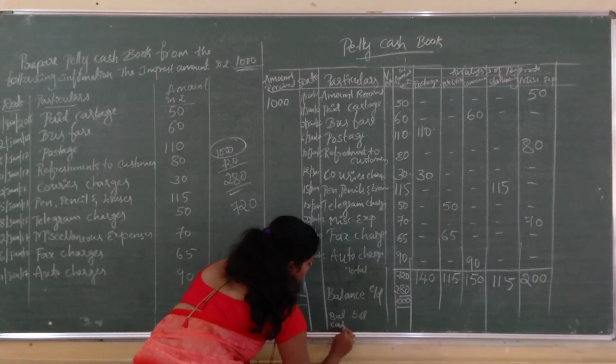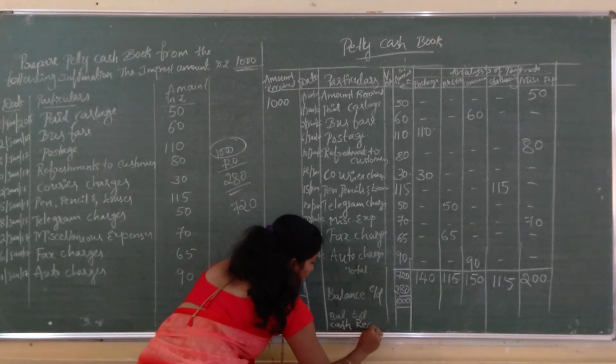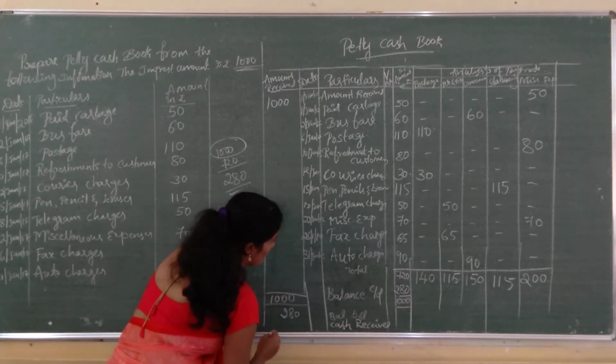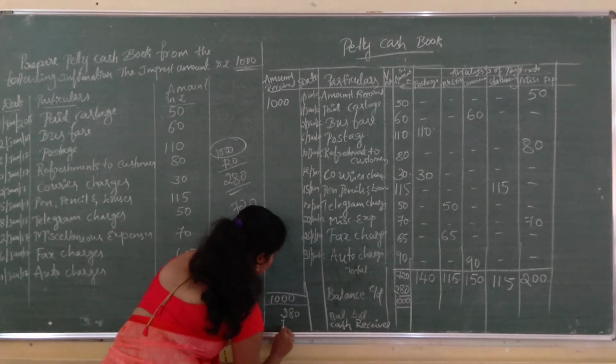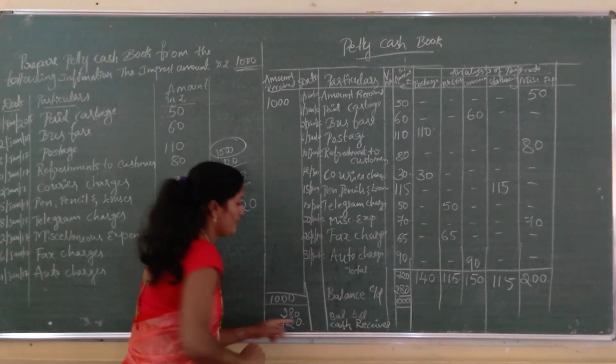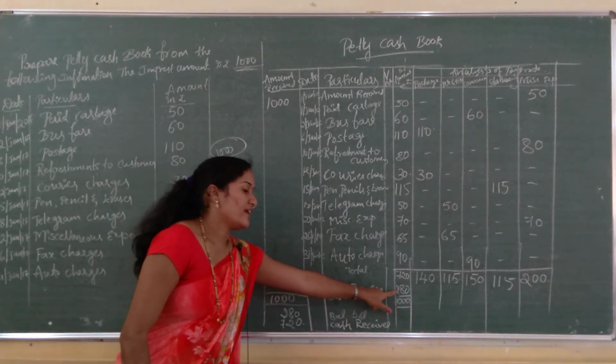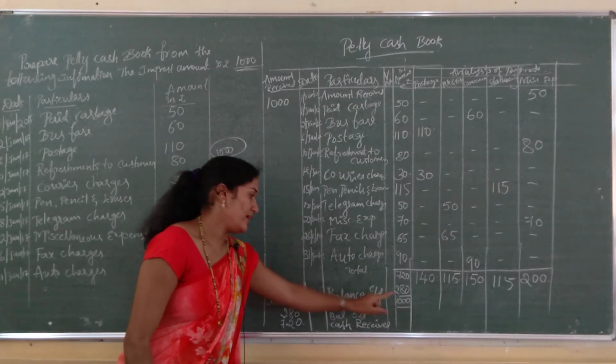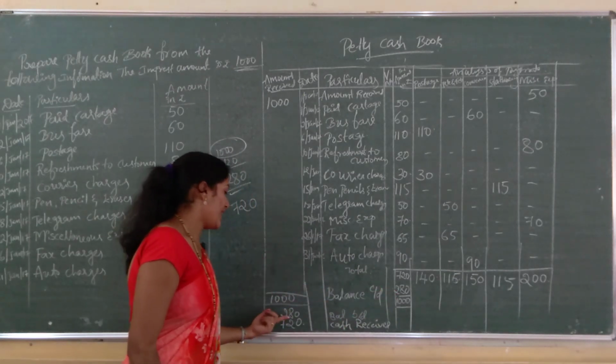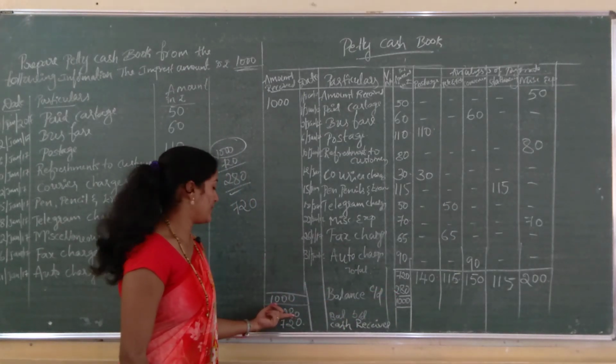Here write cash received, that is next period. Cash received how much? 720, 720. So, see balance brought down, balance carried down, remaining amount is 280, and this amount is carried forward to next period, next accounting period.